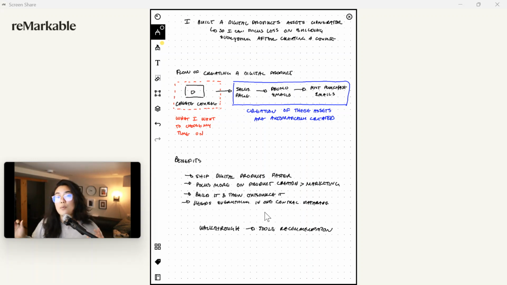And one of the things that I really like about this as well is that it keeps everything in one central database. I am not a big fan of G Suite or Google Workspace in terms of having a Google Doc there, a Google Doc there, a folder.